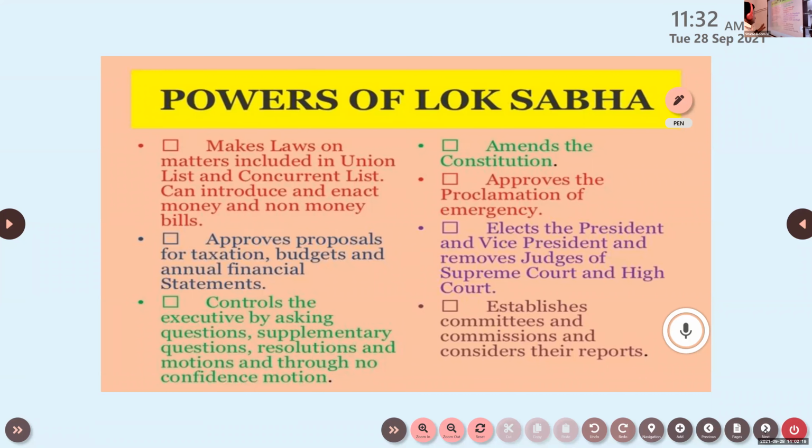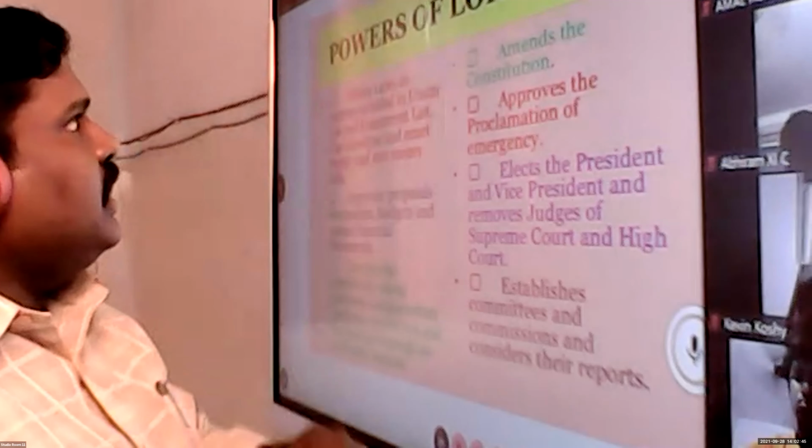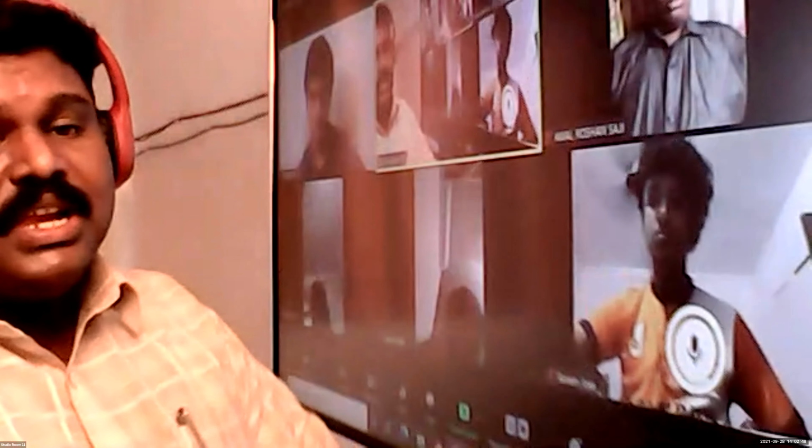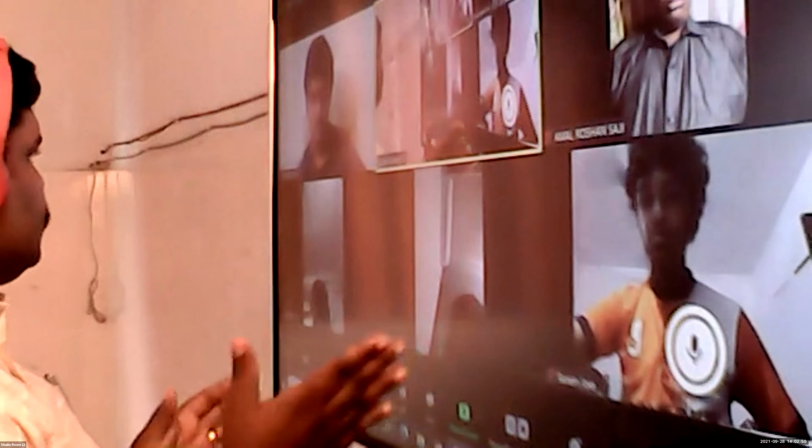Next one, control the executive by asking questions, supplementary questions, resolutions, and motions, and through a no confidence motion. Clear? So the members of the legislature, I mean MPs, are able to control the cabinet, or the executive, by asking questions, supplementary questions, which are questions related with the main question, and motions.